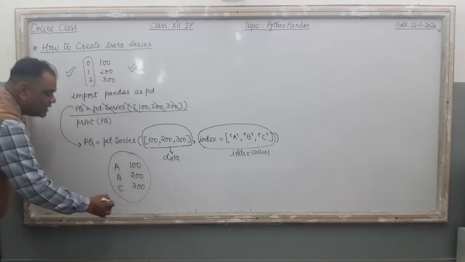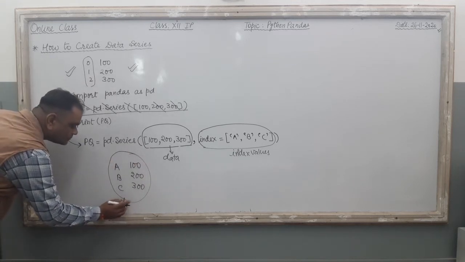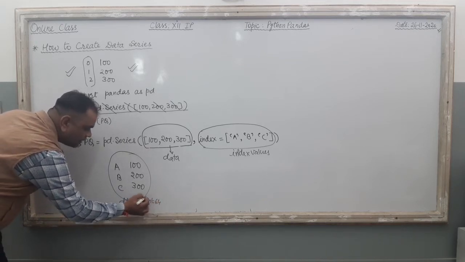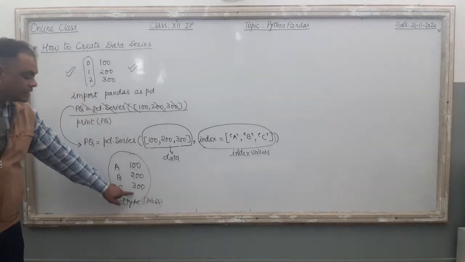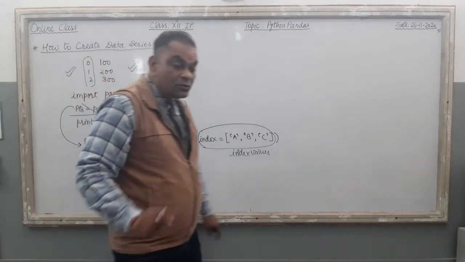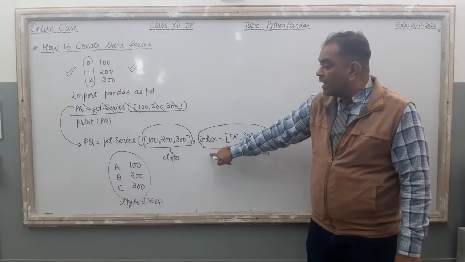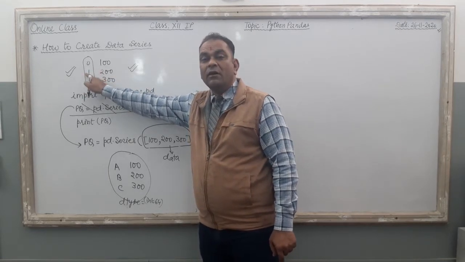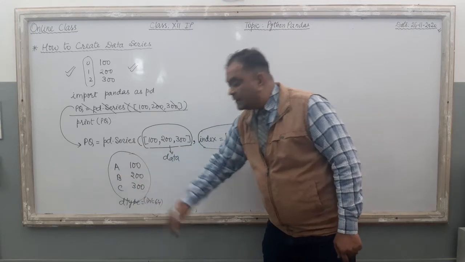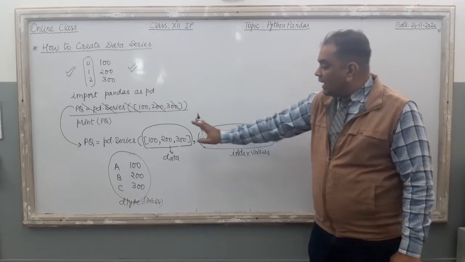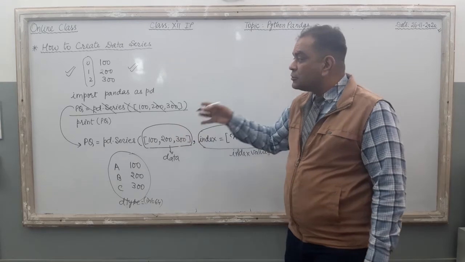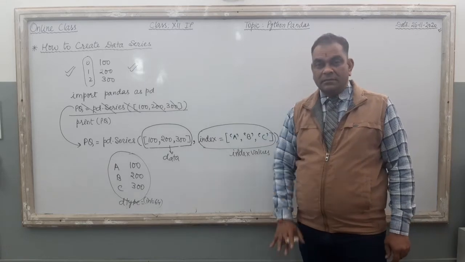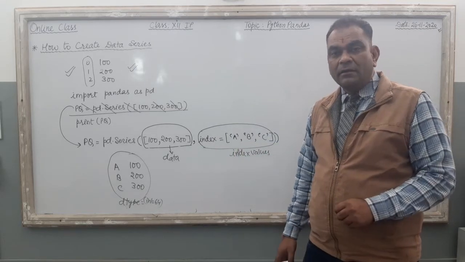It is the new series और नीचे लिखा आता है D type. Data type equal to int 64. ये और लिखा हुआ आएगा नीचे क्योंकि ये जो values है, these values are there in the integer formation. So just see this one. By giving this command, we change the default index value of 0, 1, 2, 3 with A, B, C. Clear out? So it is the command, the first command of data series to give your index values to the specific series. I hope the thing is clear in front of your mind, right?